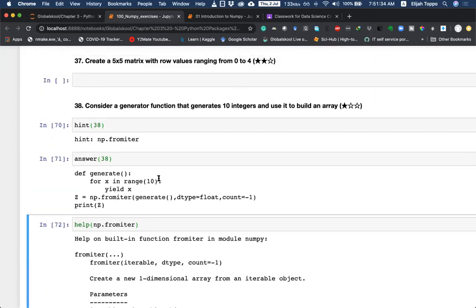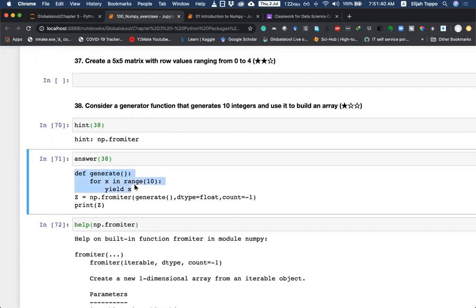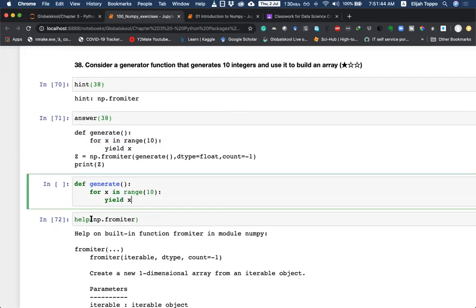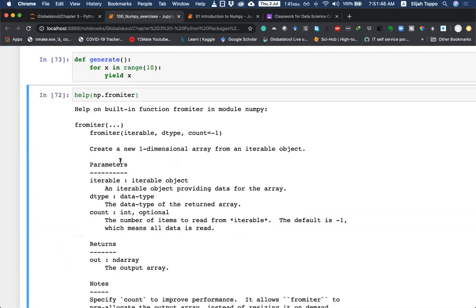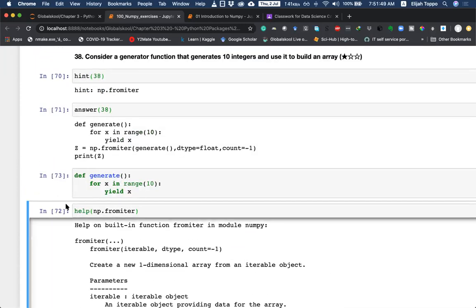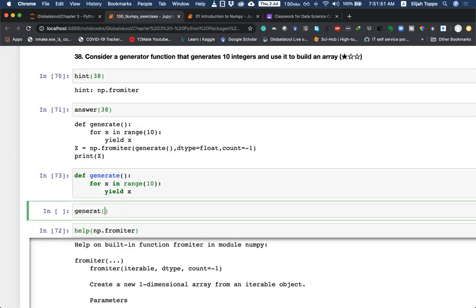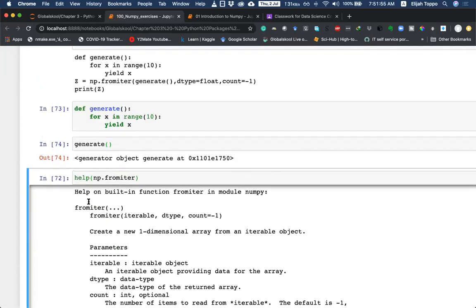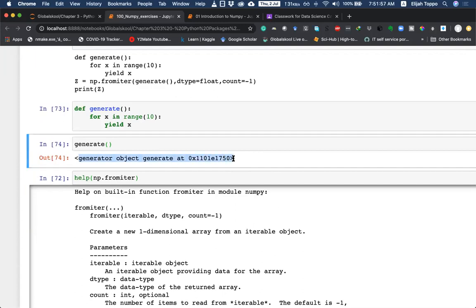And in this case, they're using the generator as an iterable. So let us probably try this out. If I copy this and I paste this, then we are creating a generate function. When we look at the generate function, and maybe let's say if we execute the generate function, it creates a generator object.